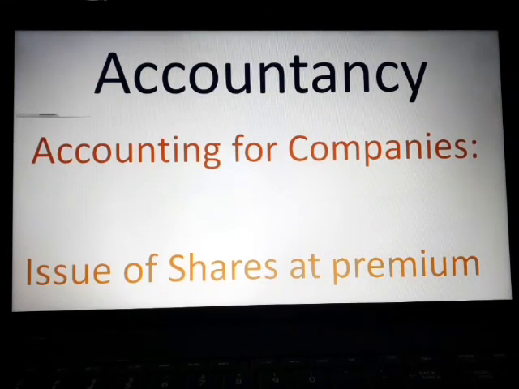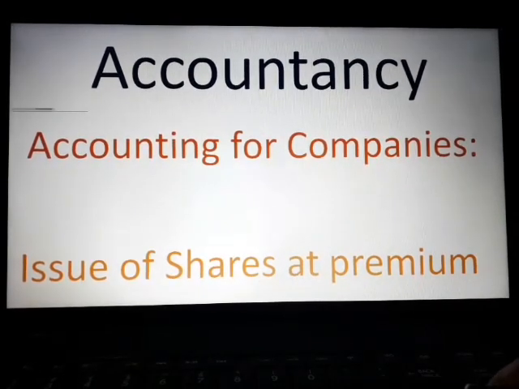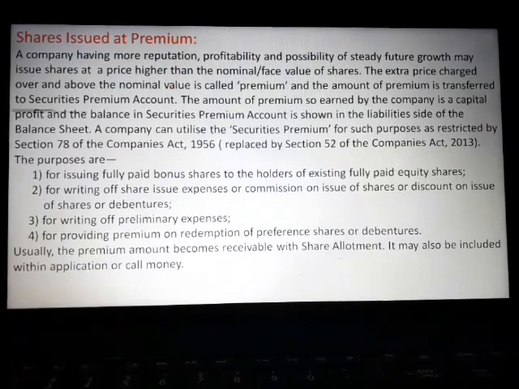But I tried here to discuss, if the premium is included in allotment, what would be the entries? If it is included in application, then what would be the suggested entries? If it is included in call, what would be the entry? And I tried to make an entry here in all the cases we have discussed. Now, shares issued at premium.